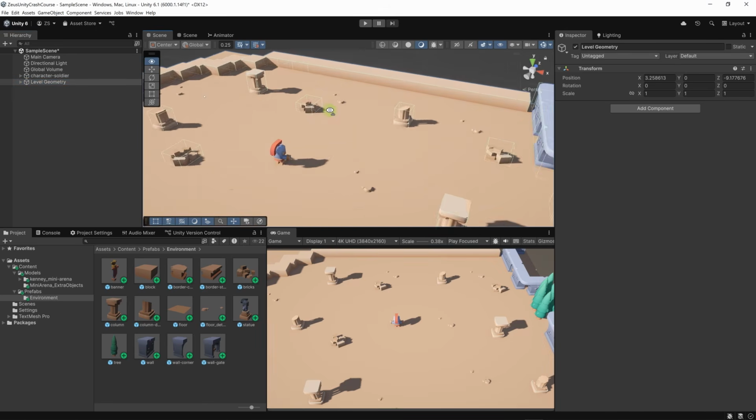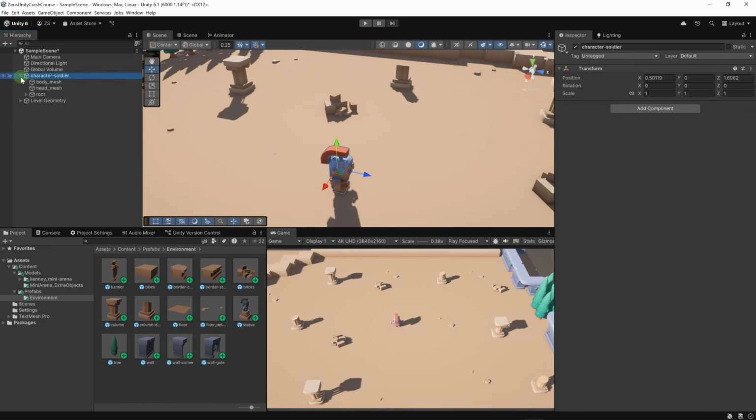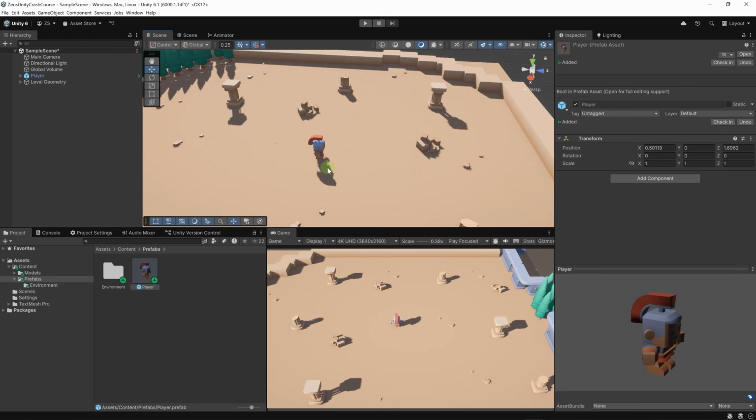Then we have our character. This is our player character. What I'm going to do is click on the root object. Then I'm going to rename it with F2. Let's rename it to player. Then I'm going to drag and drop it on the prefabs folder. This way we have a player prefab ready to edit.